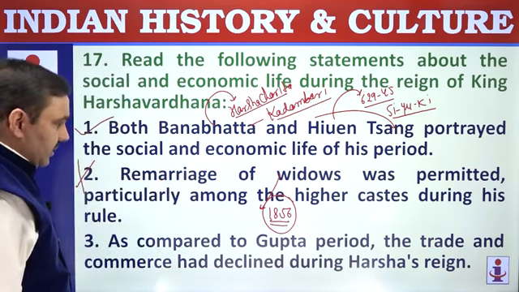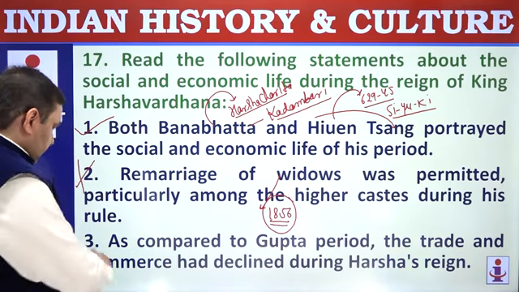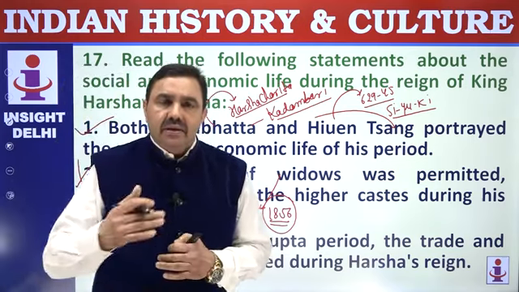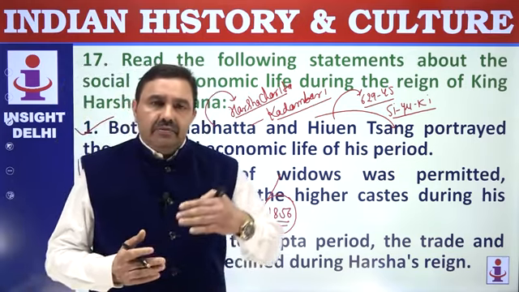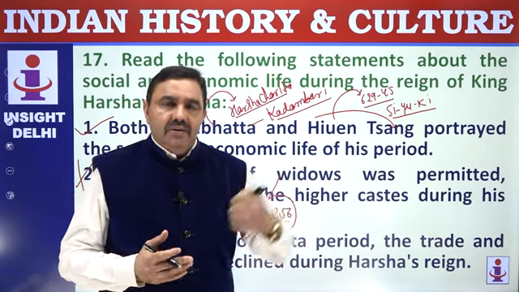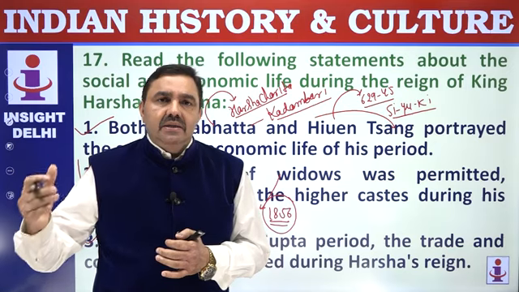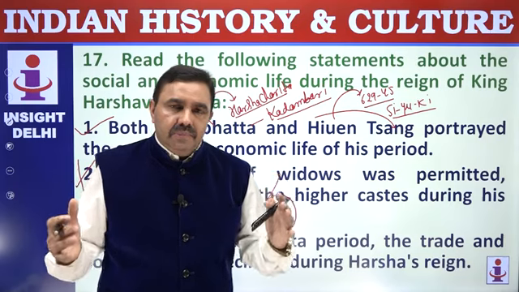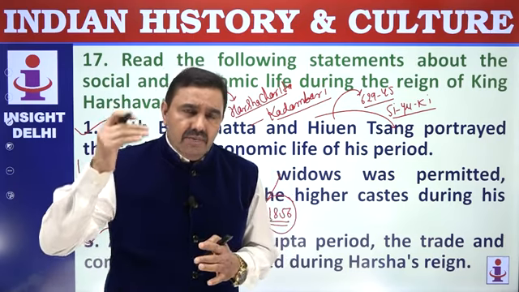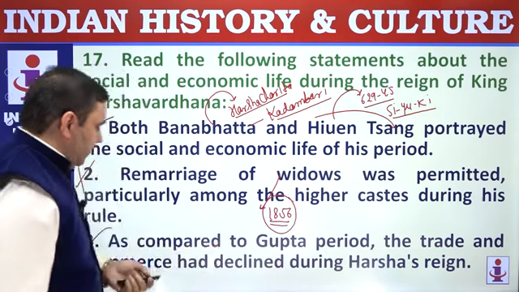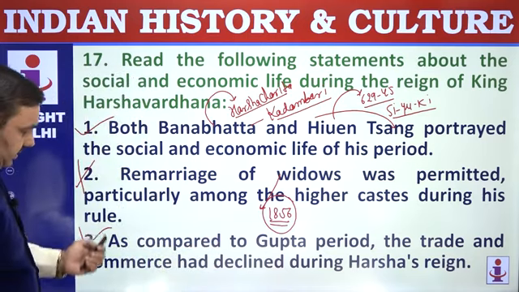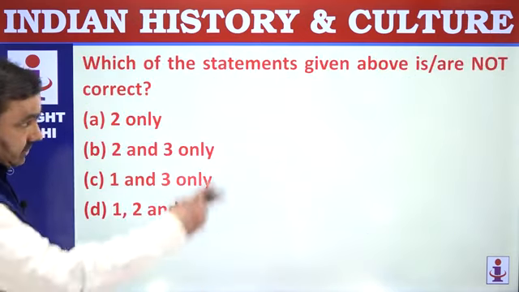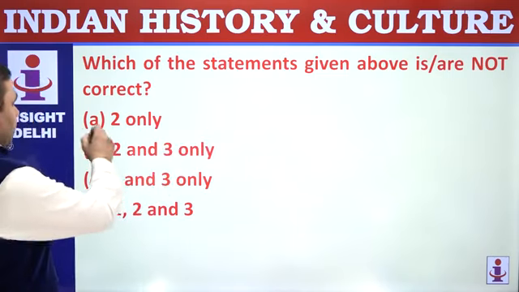As compared to the Gupta period, trade and commerce had declined definitely because of many internal and external factors. External factors: decline of the Roman Empire, decline of Indo-China trade because of Tibetan-Chinese conflicts, and the beginning of sericulture, or silk cultivation, in Rome. Internal factors like decline of the Gupta Empire, decline in the level of monetization. All these factors contributed to the decline of secondary and tertiary activities in Harsha's age. 1 and 3 are correct, but look at the instruction here, not correct, only 2.